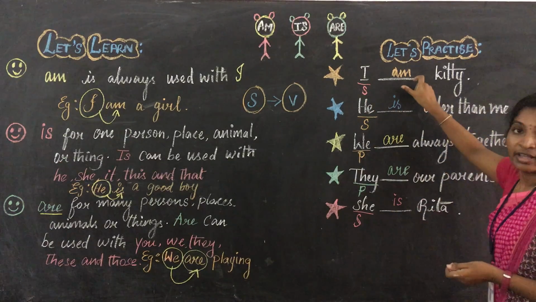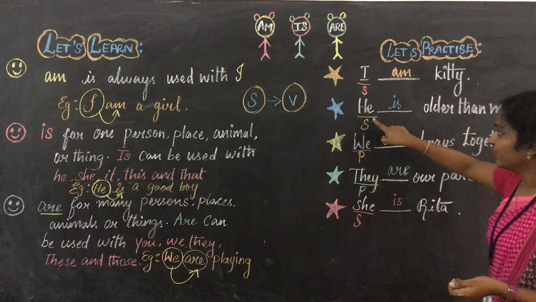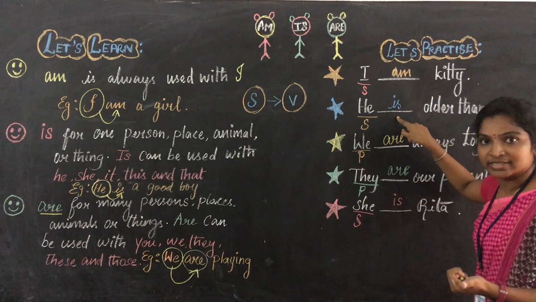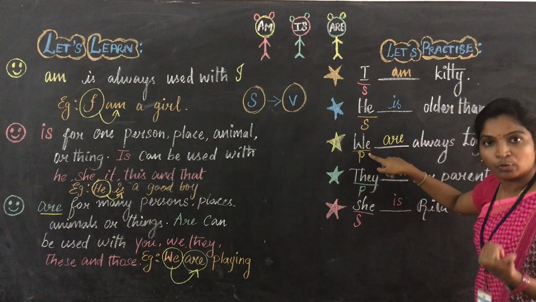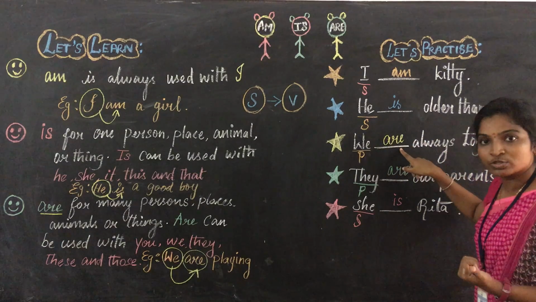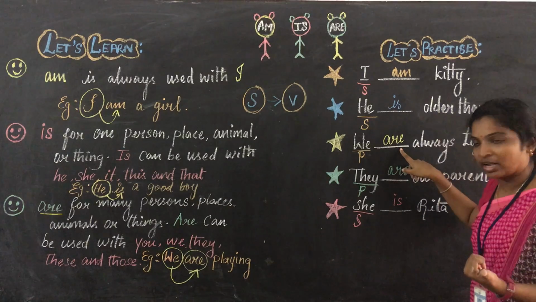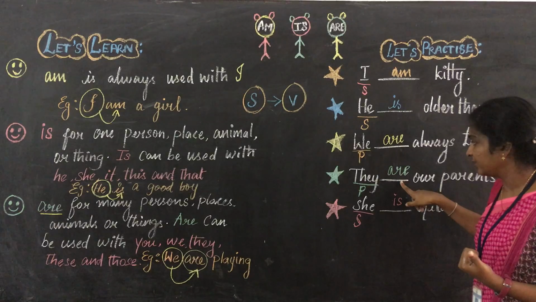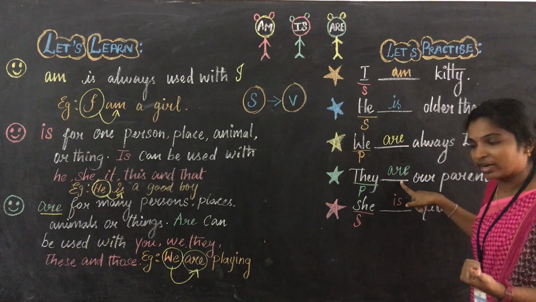So I am using am. And here he refers to a singular subject. So I am using is. Here we refers to the plural subject. Here we are using are. That is a plural verb. They refers to a plural subject. Here we are writing are. That is a plural verb.